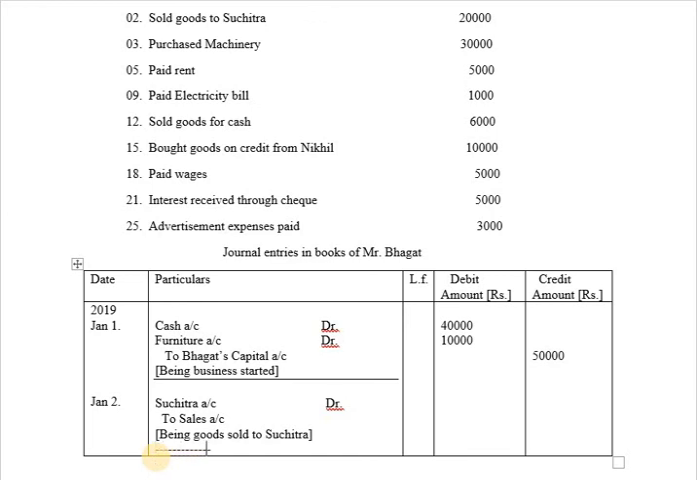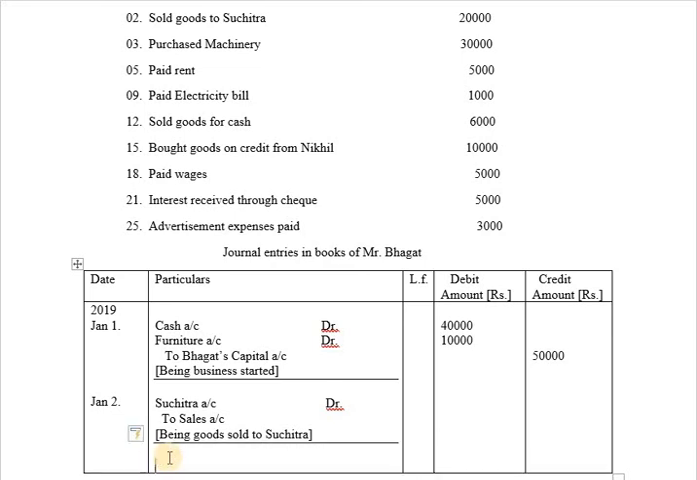After the journal entry, just draw a line like this. We have sold goods to Suchitra for rupees 20,000. So 20,000 will be recorded on debit side of the journal entry, as well as 20,000 will be recorded on credit side of the journal entry. After January 2nd, we have a transaction on January 3rd. So the date will be taken as January 3rd.